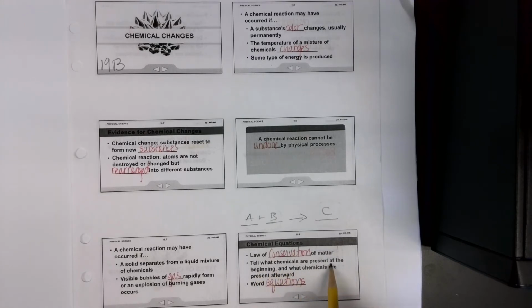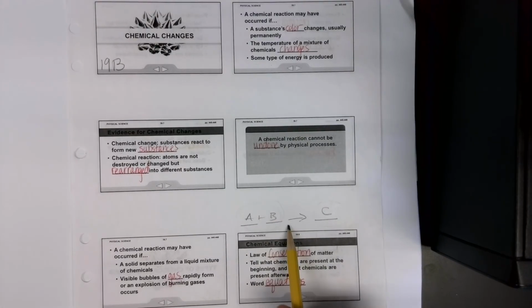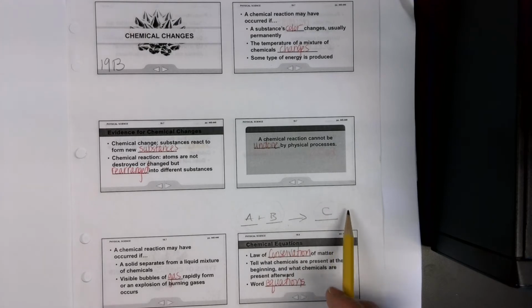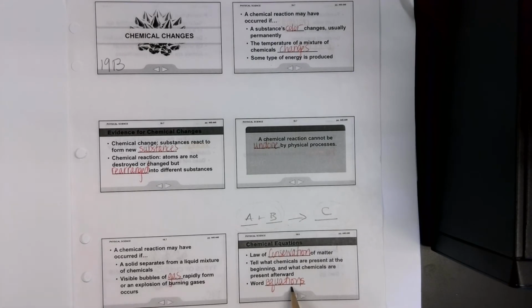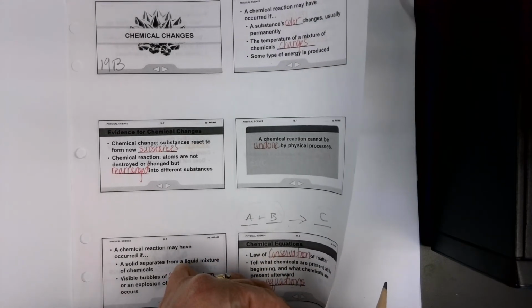Tell what chemicals are present at the beginning and what chemicals are present afterwards. Which ones are present at the beginning are going to be before the arrow. Whatever happens during the reaction is going to cause this. This is going to be after. We're going to use word equations for this. We don't have to write things out in longhand. The beauty of using the symbols from the periodic table is we can write word equations in a shorthand that would be easier, quicker to read and say.